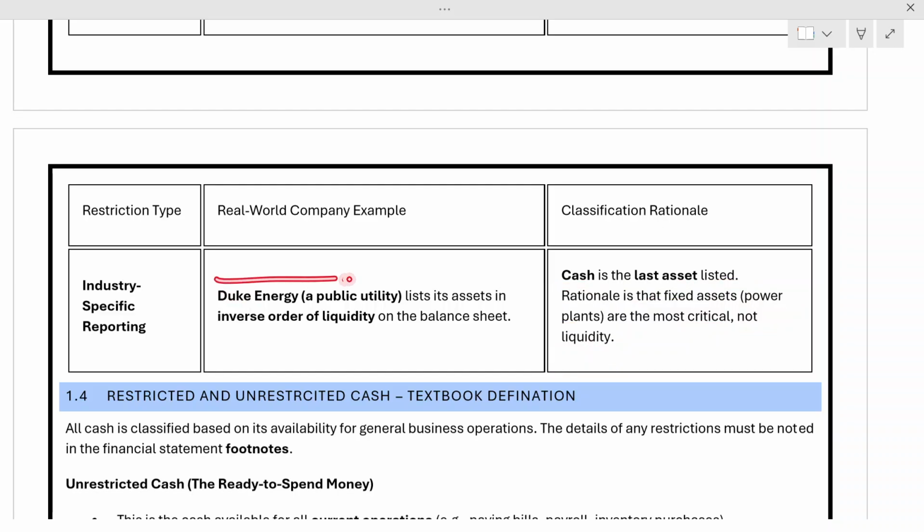In companies like Duke Energy, they know that cash will be flowing from customers period after period, but for them the power plants, the fixed assets, are the most critical assets. So when the balance sheet is prepared, they show power plants first, whereas general companies show cash first.